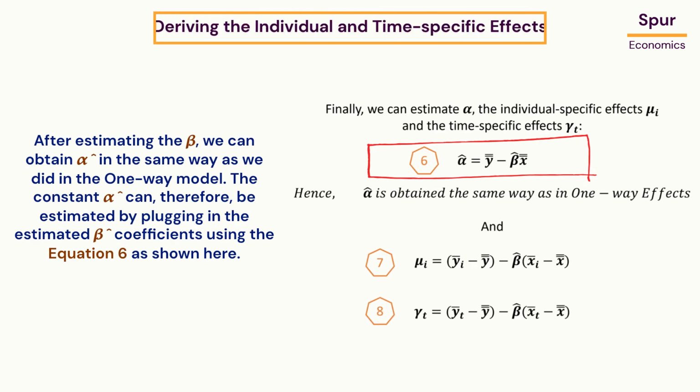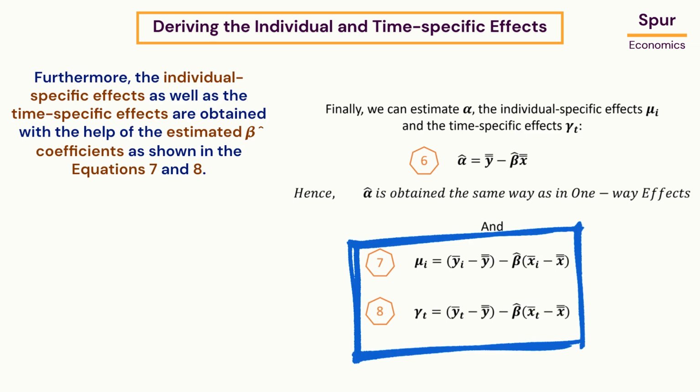After estimating the beta, we can obtain alpha cap in the same way as we did in the one-way model. The constant alpha cap can, therefore, be estimated by plugging in the estimated beta cap coefficients using the equation 6 as shown here. Furthermore, the individual specific effects as well as the time-specific effects are obtained with the help of the estimated beta cap coefficients as shown in the equations 7 and 8.